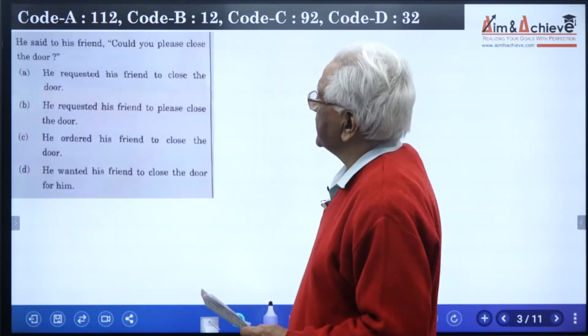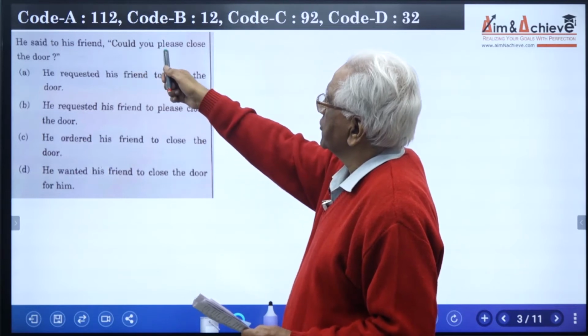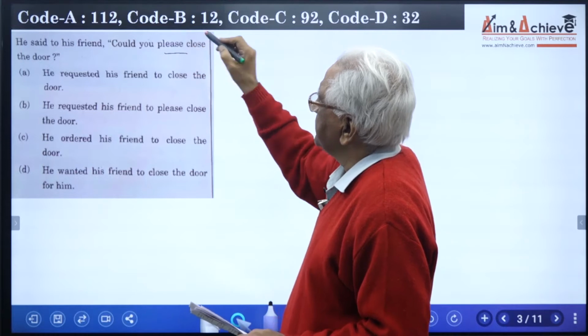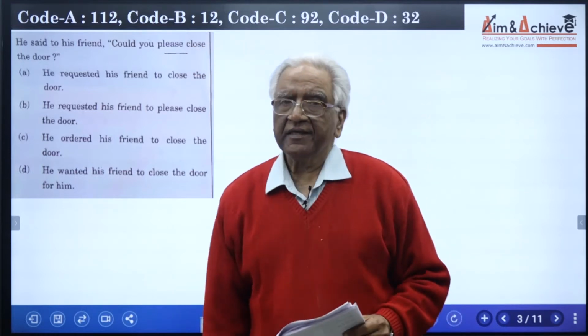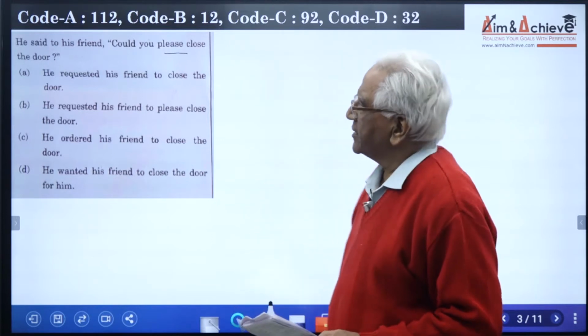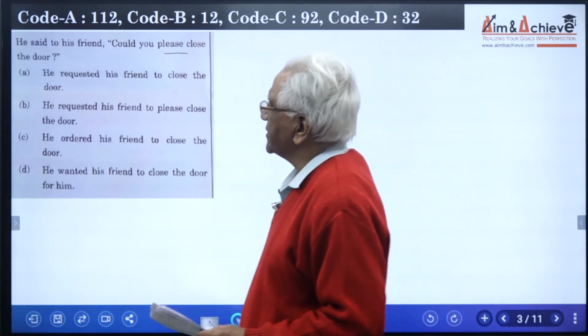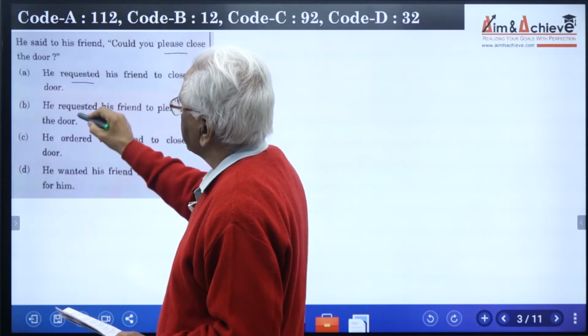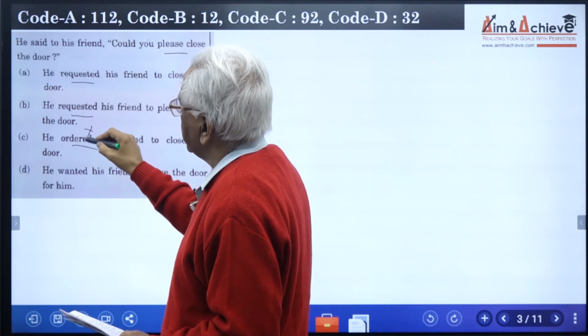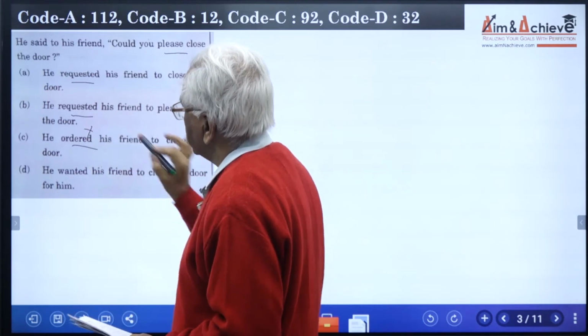The sentence is, he said to his friend, "Could you please close the door?" If you see the word please, please means that there is a request. He is asking that person in the form of a request. Let us read the four choices. The first two talk of request, but the third one talks of order. We don't order by using the word please, so it is safely wrong.